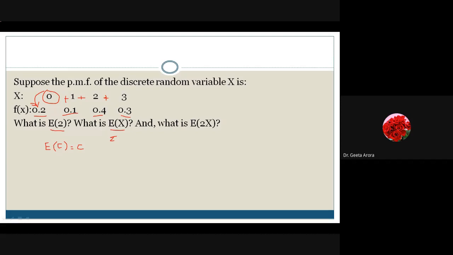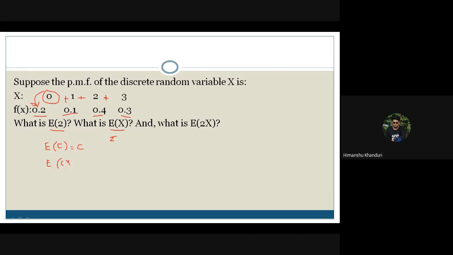Now the next is, what is E of 2X? Again, we have to use the property that we have learned. Twice of this. Correct. Twice of this, so 3.6. Correct. Yes, most of you are giving me the answer. It means now you can listen to me. That's a good thing, because I was worried that if nobody can listen to me, then the lecture is of no use.